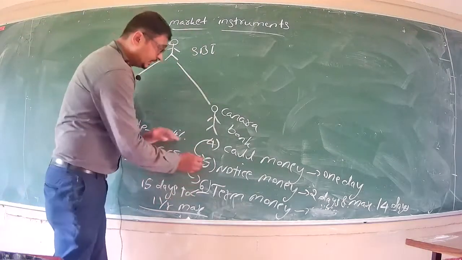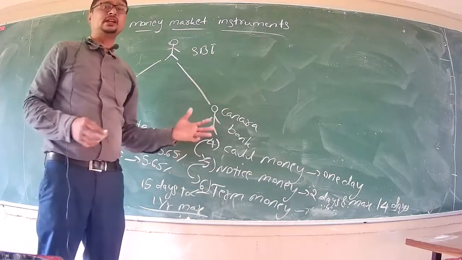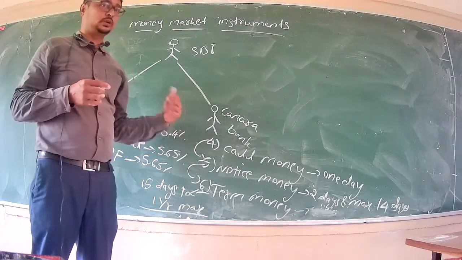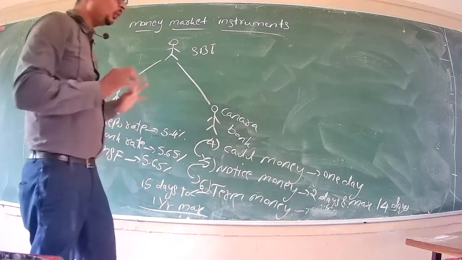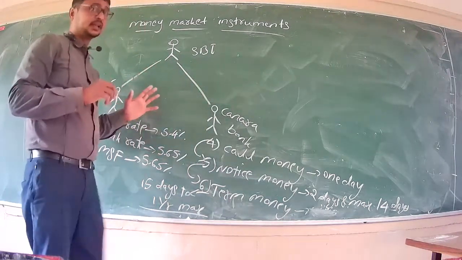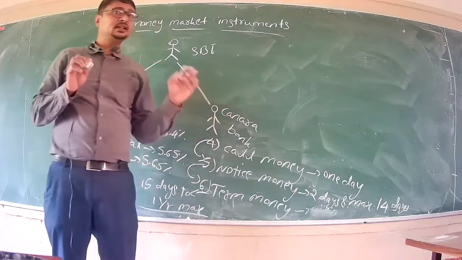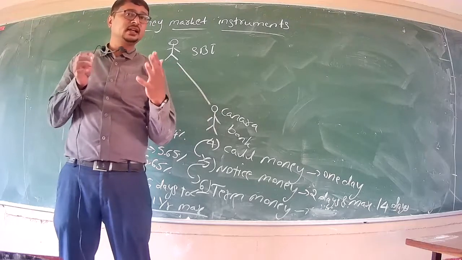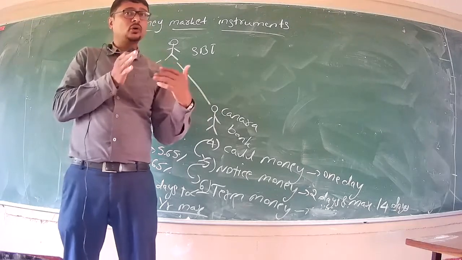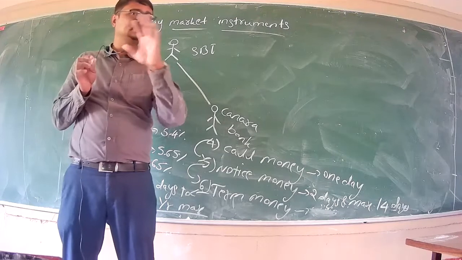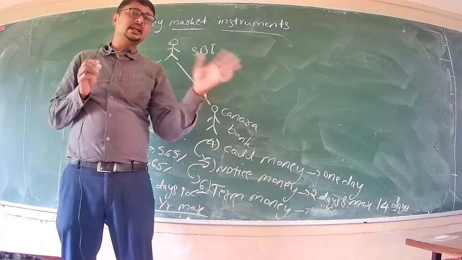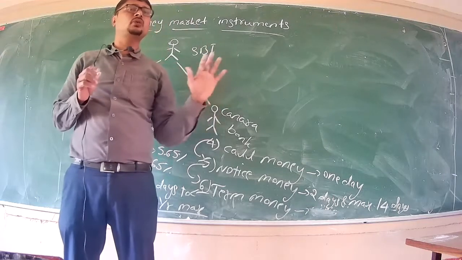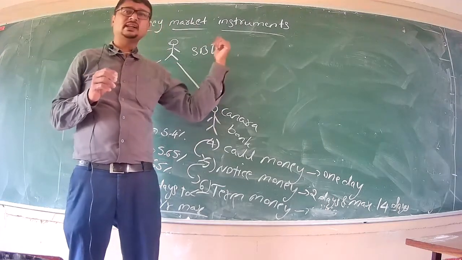So now again, Canara Bank may charge some more interest rate because the date is extended for paying back of its loan. So as of now, we are discussing money market instruments. Money market is the marketplace where short-term funds are borrowed and lent. That means within a year, borrowing and paying back should take place. The entire transaction should be completed within 364 days or 1 year. That's what money market talks about.